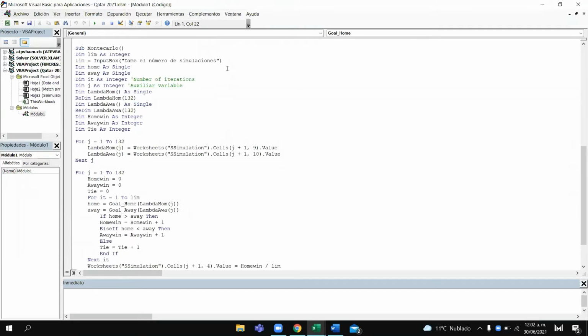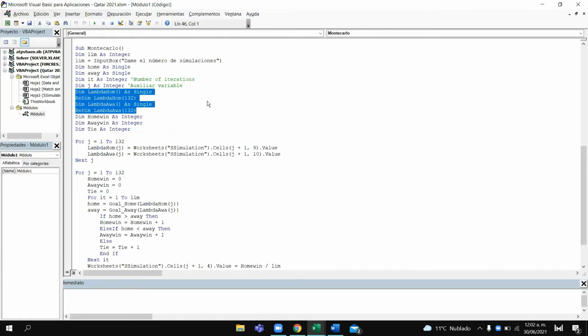We first define the number of simulations we want to do. We define the home variable, which will help us to save the number of goals that the local team scores. The variable away will help us to save the number of goals that the visitor scores. These two variables are just auxiliary variables.